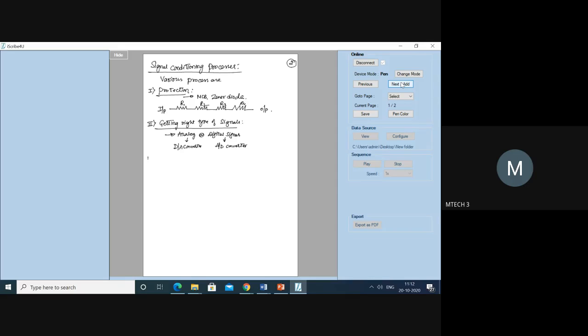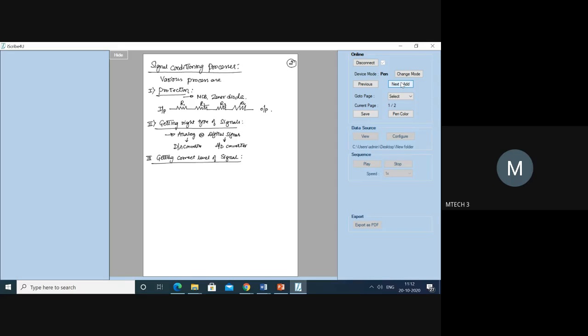Okay, right. So the third one is getting the correct level of signal. What do you mean by this? What am I interested in here? Filtering? No, level of signal. Amplification.